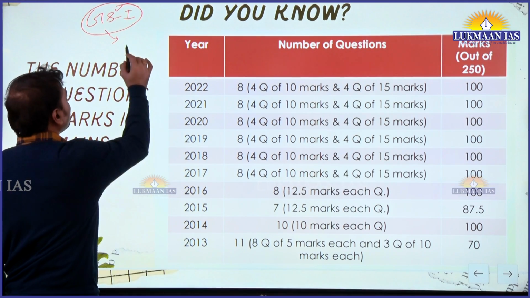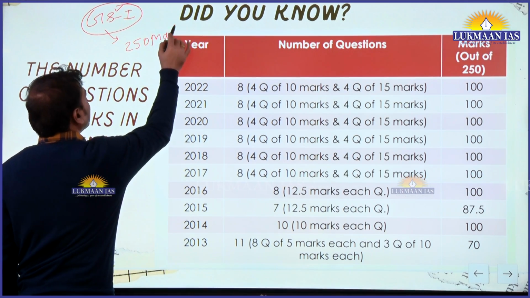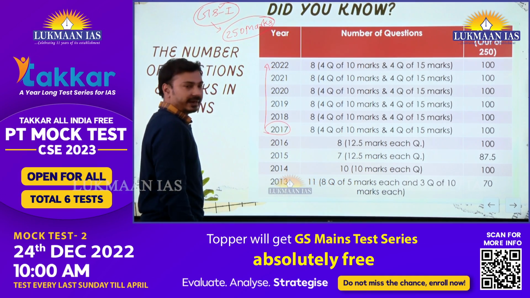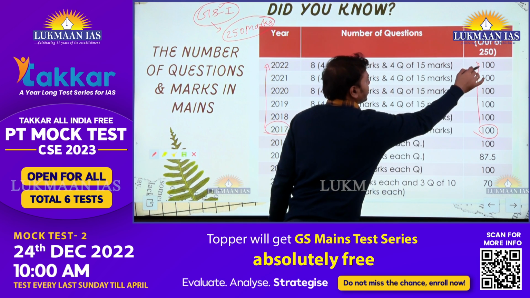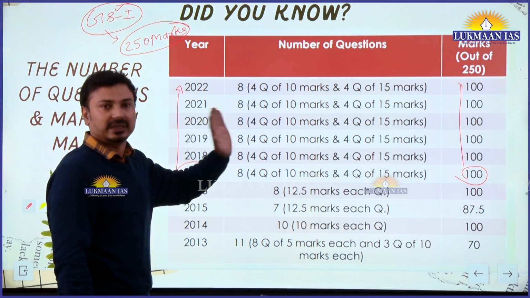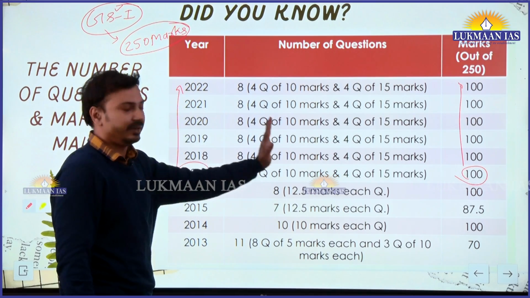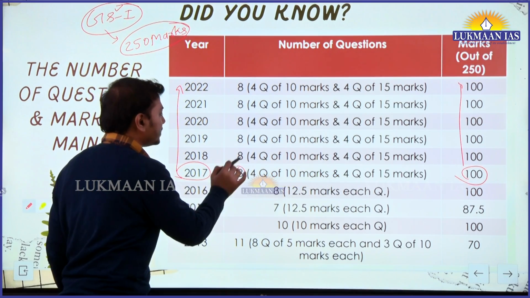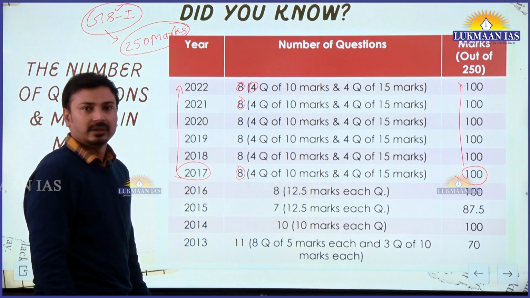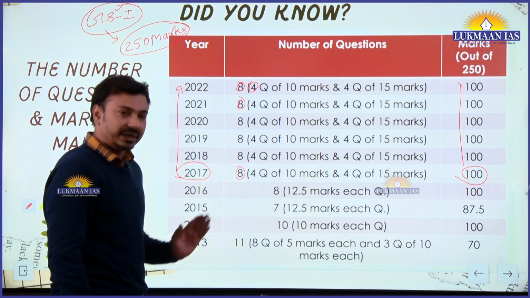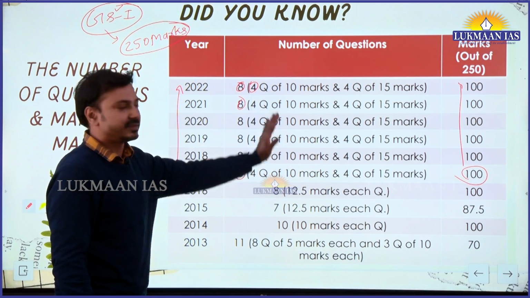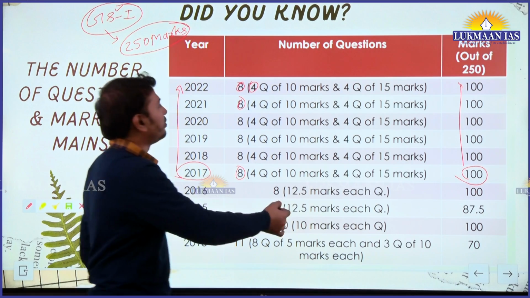Okay, and out of 250 marks in the GS1 paper, you can see that since 2017 onwards, 100 marks are consecutively given. So, this is the predictable part in the mains examination, that 100 marks out of 250 are given to the geography section. Even the number of questions are fixed: 4 questions of 10 marks, 4 questions of 15 marks, total 100 marks. Okay, so this is the area where if we give appropriate inputs, the output will be there in terms of marks. This is the mains trend. 100 marks depend on geography for you.